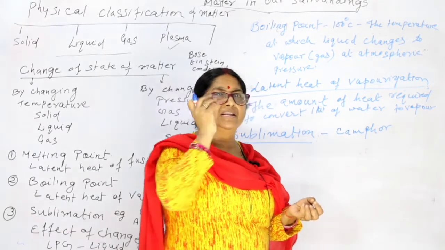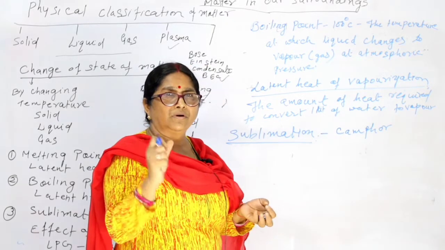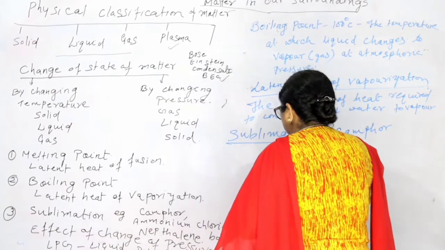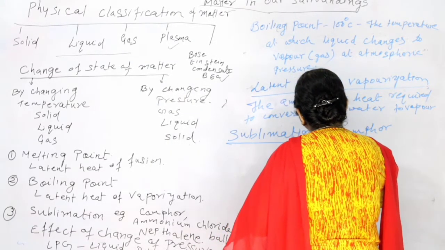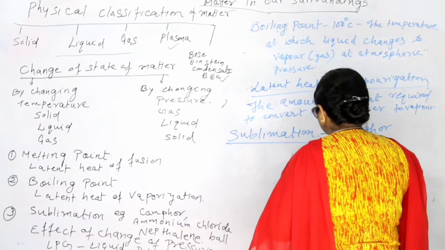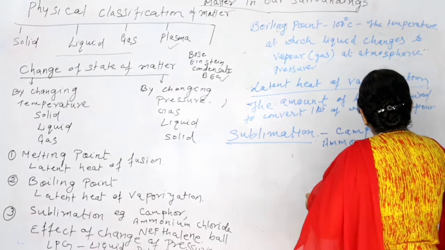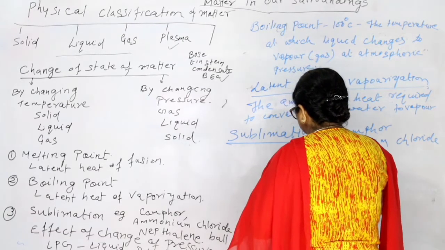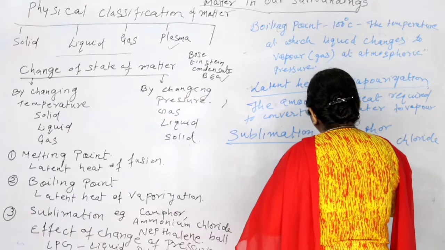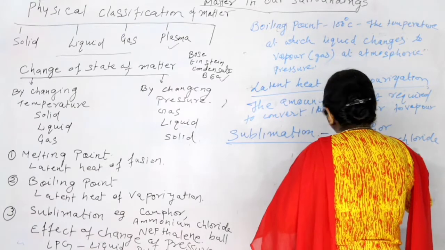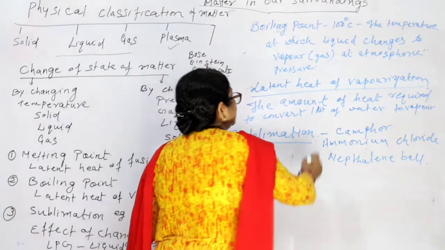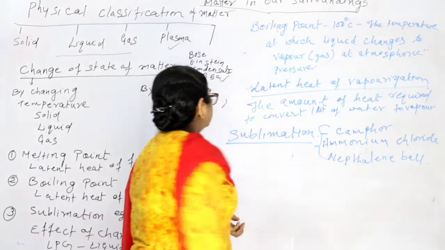It is camphor, in Hindi we call it kapoor. Okay. Second example is ammonium chloride. Third one is naphthalene ball. Now see, all these things, what happens?